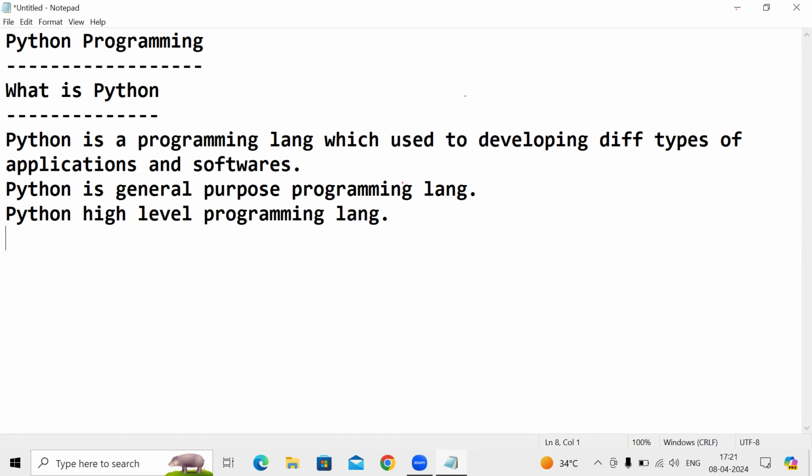Once again, I will write it here: Python developed by Guido van Rossum in 1991.